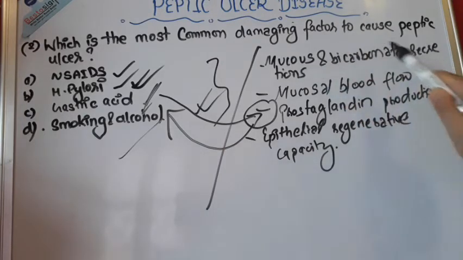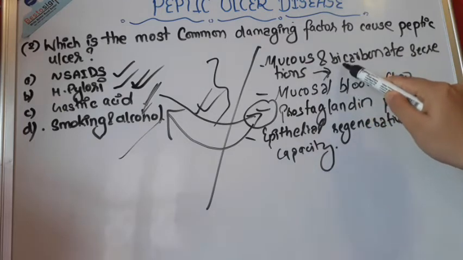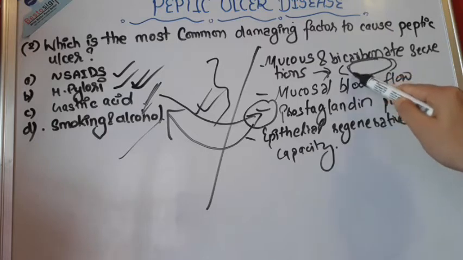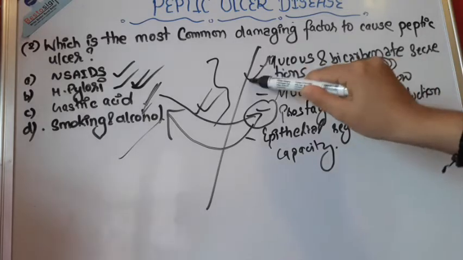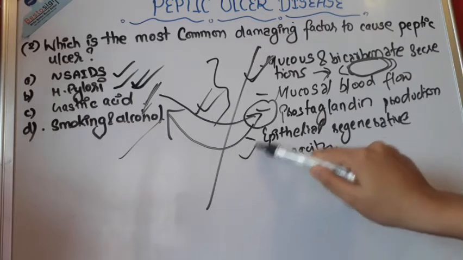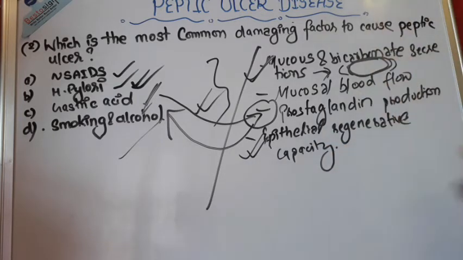Mucus and bicarbonate secretions are for maintaining the alkalinity, or the pH environment, of the gastric mucosa. That is also important. If that gets damaged, obviously there will be high acidity. Epithelial regenerative capacity is also important. So there are many things to study under these factors, but for this video I'm just telling you the major factors and the protective shields for the peptic ulcer.